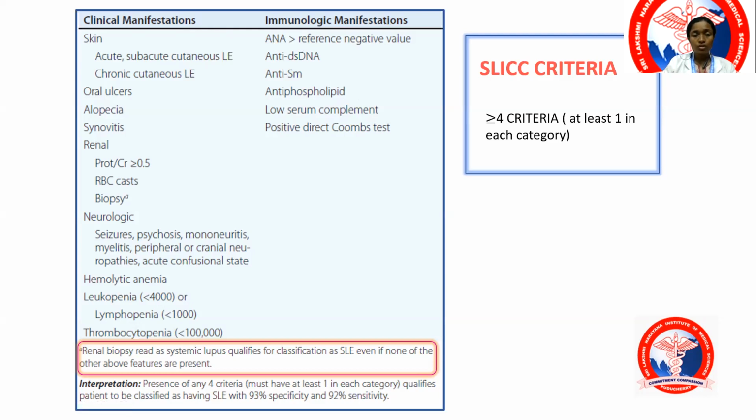You require 4 or more criteria, and it should fulfill at least one in both of these categories. Not 4 immunological without any clinical manifestation. At least one should belong to immunological and one to clinical, totaling 4 or more. This is the Systemic Lupus Erythematosus International Collaborating Clinics criteria.